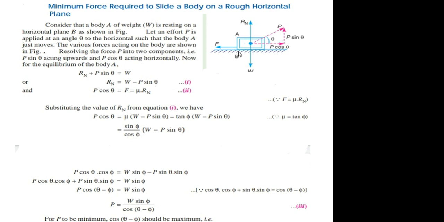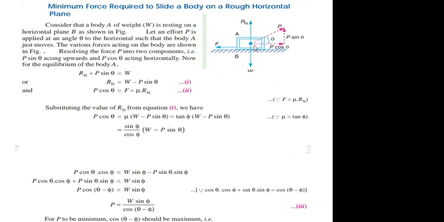Now resolving the forces acting on the body A horizontally and vertically. So in both ways, that is in a horizontal direction and vertical direction, we will resolve the forces which are going to act on body A. Initially we will resolve the forces vertically acting on body A. So in upward direction, two forces are going to act.